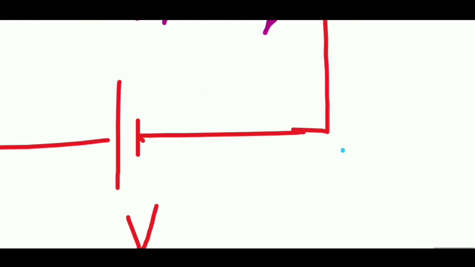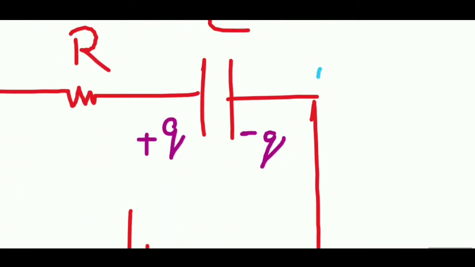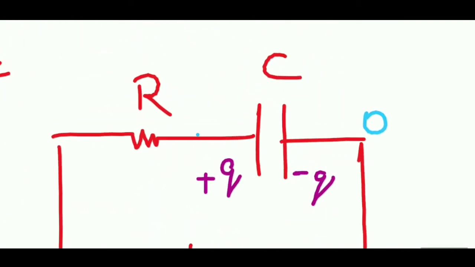Again I'll do the same thing: 0 over here, 0 over here. The voltage across this capacitor is right now not 0.